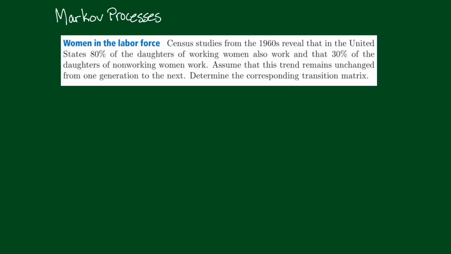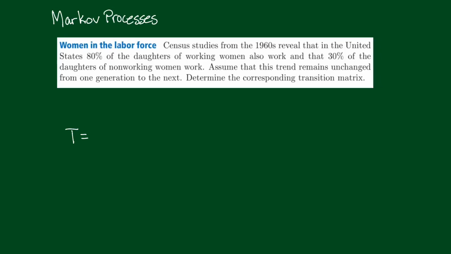All right, let's summarize this in a transition matrix. I'm going to name this matrix T for transition matrix. There are two states that we could be in: working and not working, for both the columns and the rows. Here's what we know: 80% of daughters of working women also work.